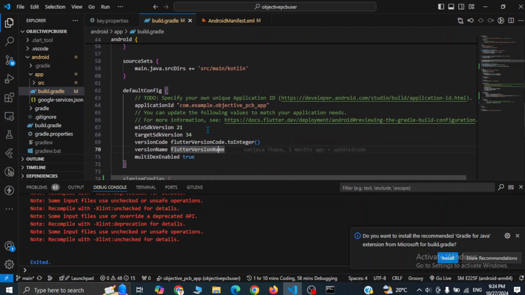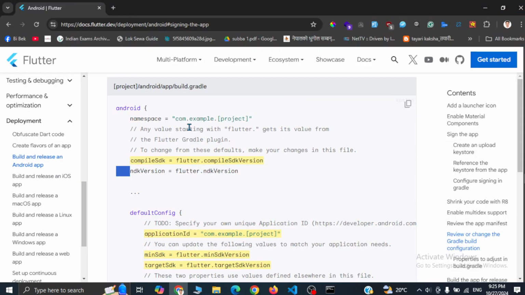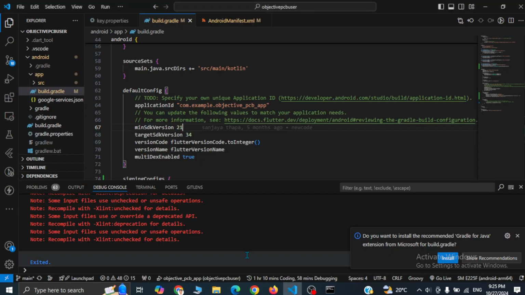So here, if you want to use minimum SDK version of 21 instead of this flutter.min SDK version, you can simply hit backspace and assign it in this manner. Okay,